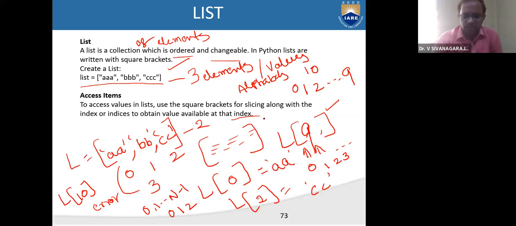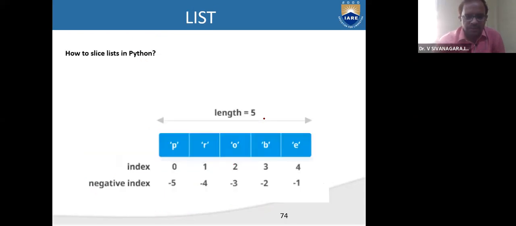Okay. So these are the list, and this is how to slice in Python. So what is the index here? We have 0, 1, 2, 3, 4. That is the positive indexing. Also, you can have a negative indexing.